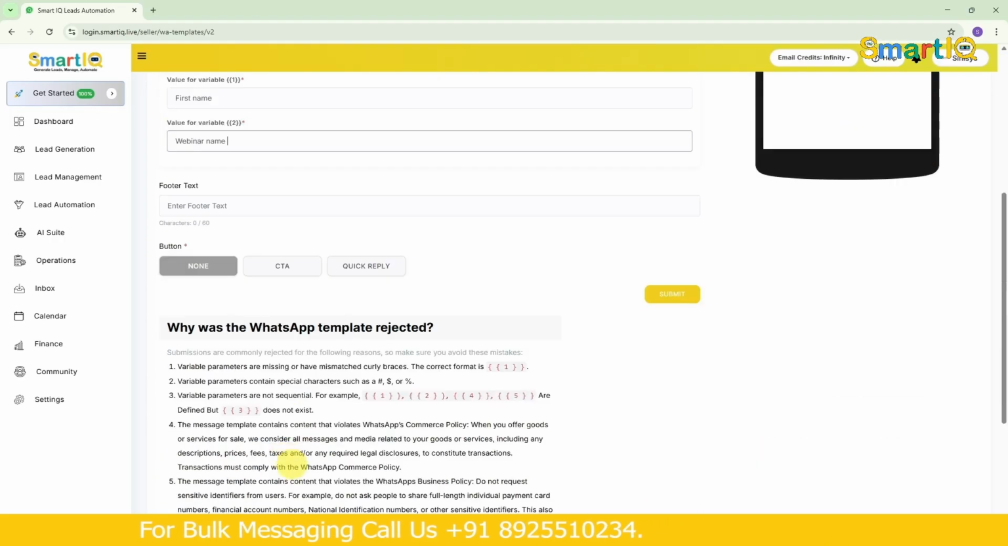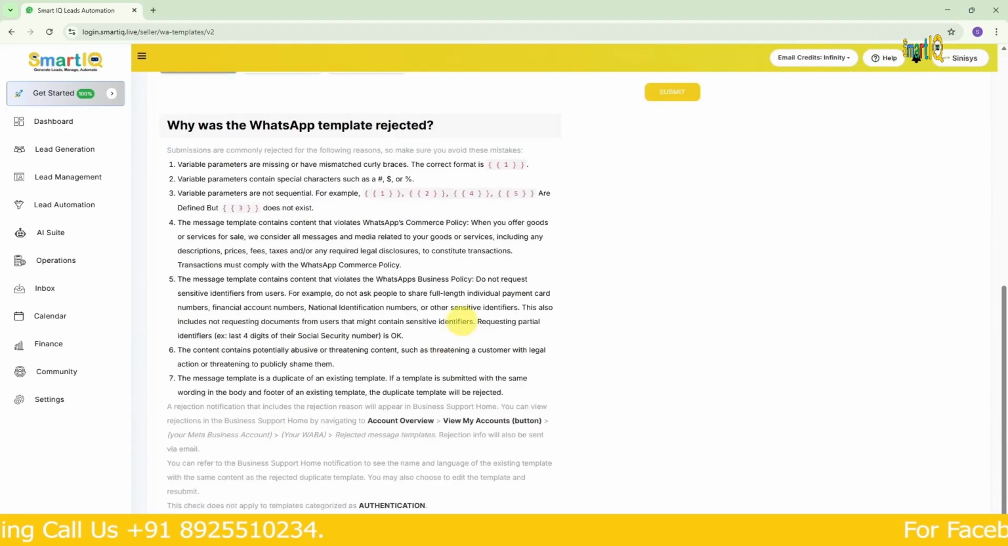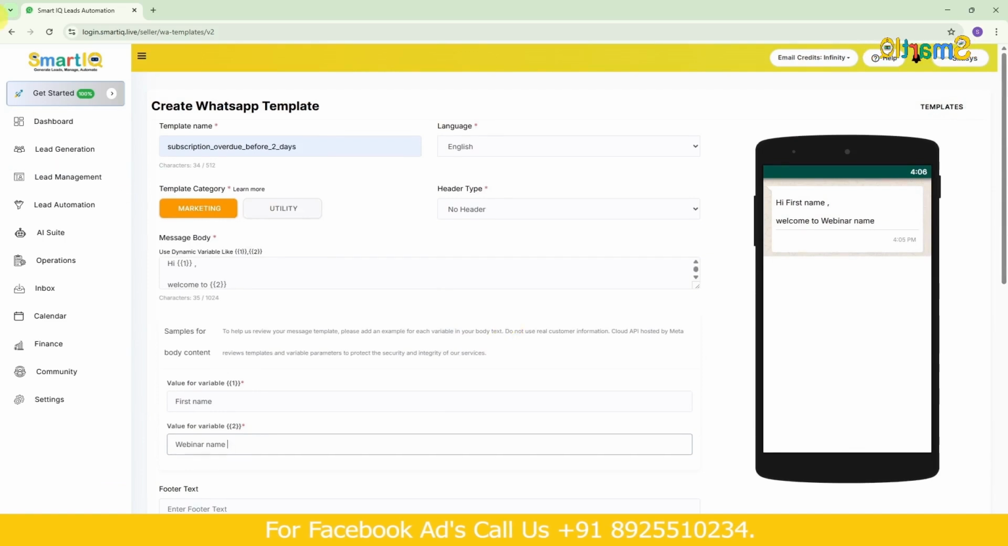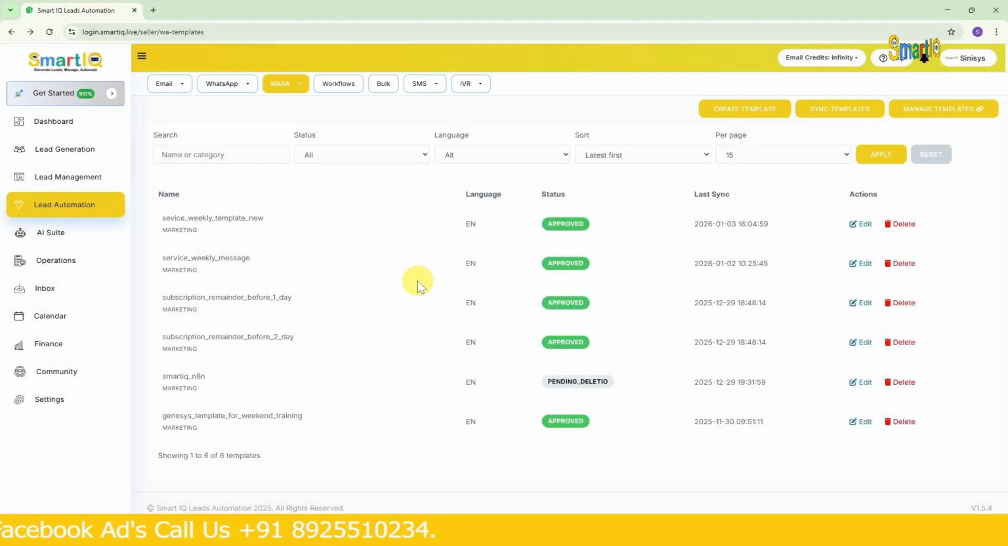You can also add a photo section if you want. You can preview it like this and check our message, okay? We'll click submit. After submitting, if you want to map this custom value, we'll map it in the workflow. I'll come and show you how to work on it. This is how you have to come here and create a template.